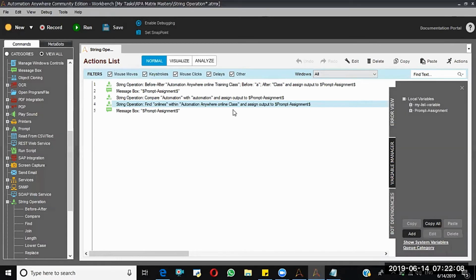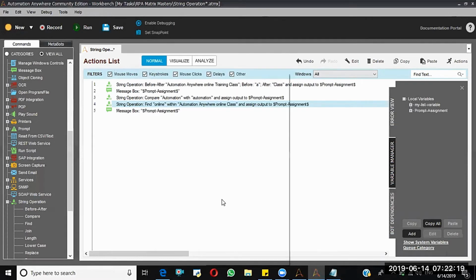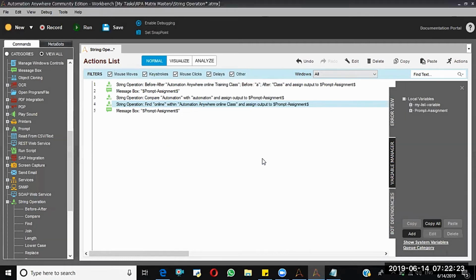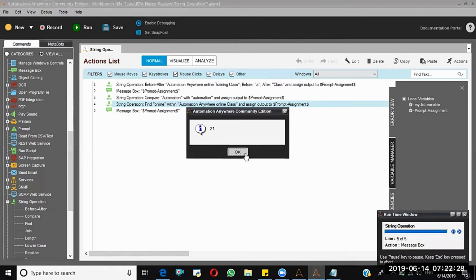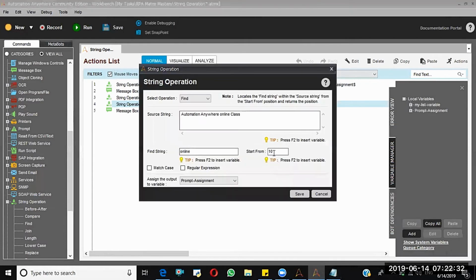And here, one more thing, the starts from. So here I'll say start from the 10th position instead of the first position. It still gives 21. Of course, it will start the searching from the 10th position, but it will give the result counted from the starting position.